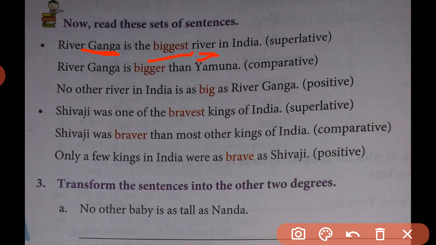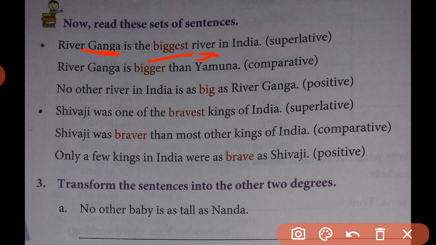Then we have to change their places vice versa in the sentence order. So here the sentence starts with the river Ganga is the biggest river in India. The proper noun Ganga is given first and river, the common noun, is given second.